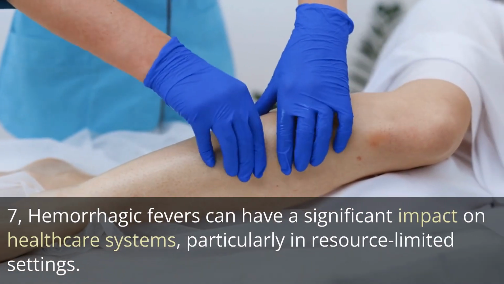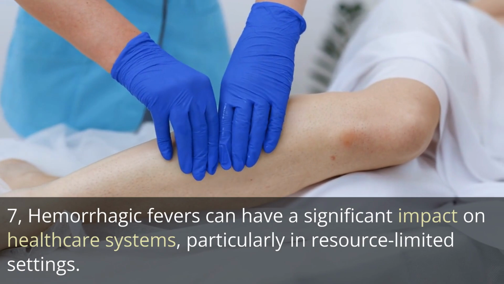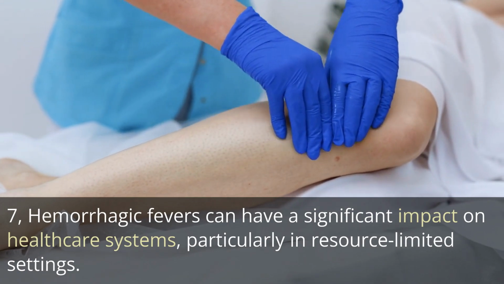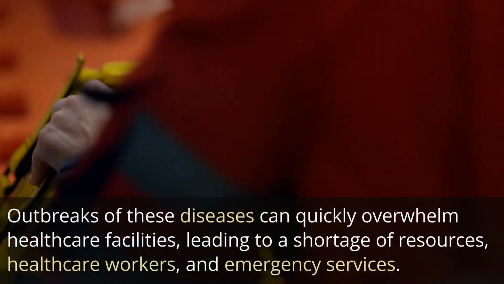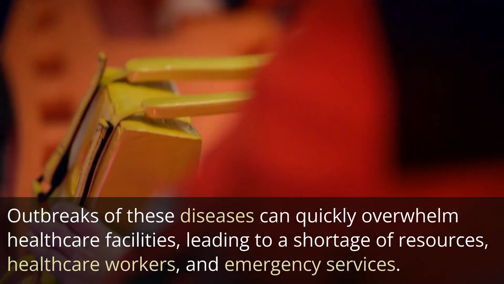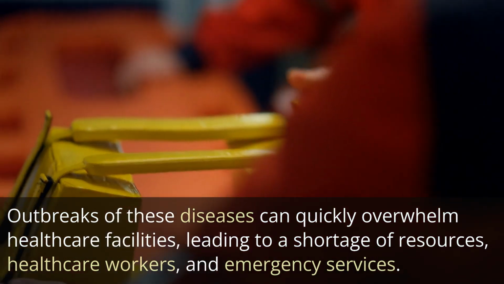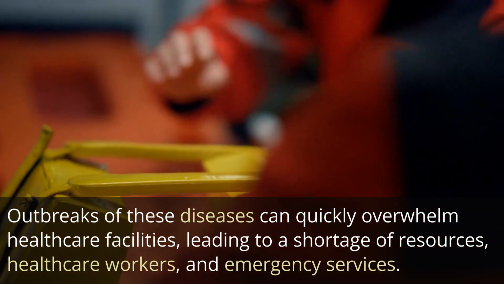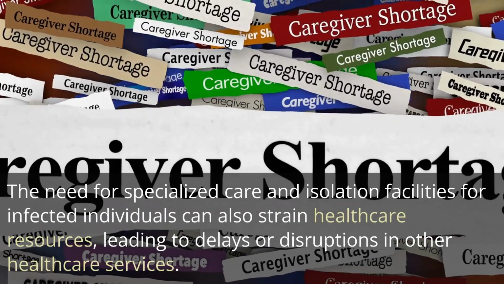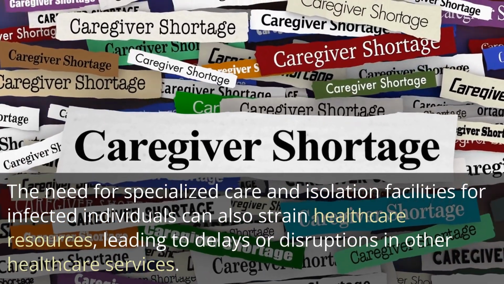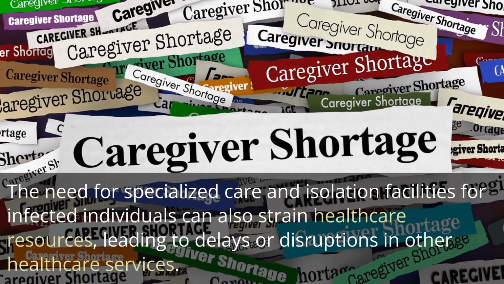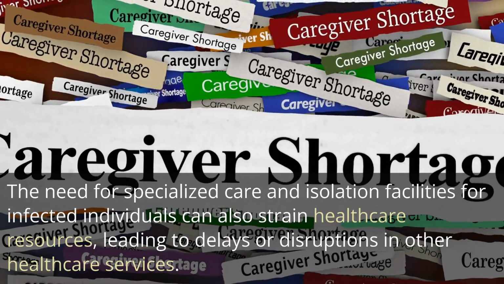7. Hemorrhagic fevers can have a significant impact on healthcare systems, particularly in resource-limited settings. Outbreaks of these diseases can quickly overwhelm healthcare facilities, leading to a shortage of resources, healthcare workers, and emergency services. The need for specialized care and isolation facilities for infected individuals can also strain healthcare resources, leading to delays or disruptions in other healthcare services.